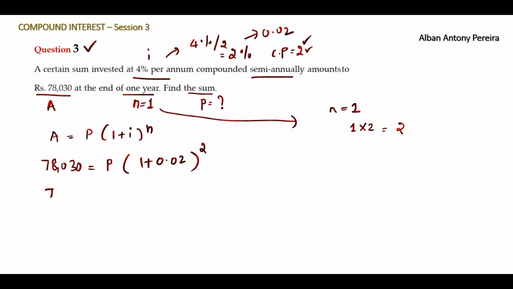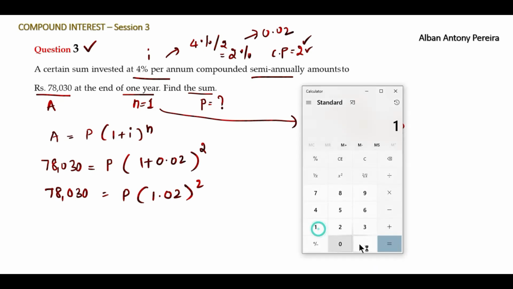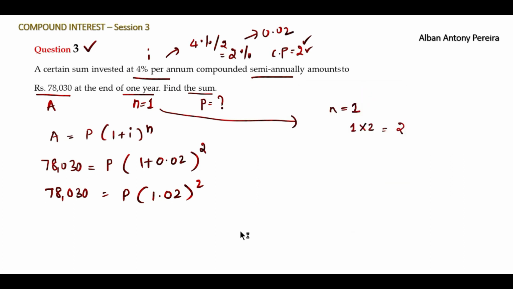Moving further, 78,030 is equal to P into 1.02 to the power 2. What next? How to solve? So what we can do here is find the square of 1.02. We'll take help of the calculator. 1.02 into 1.02, that is 1.0404.